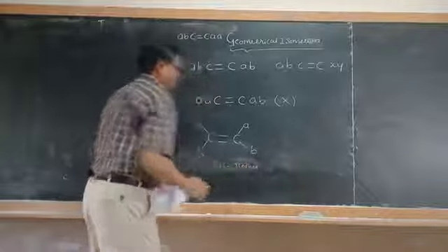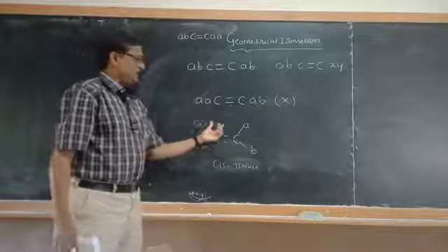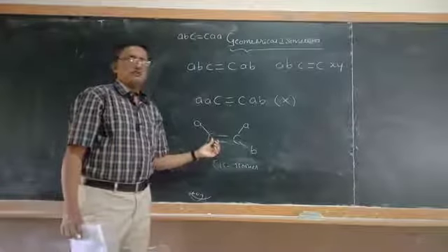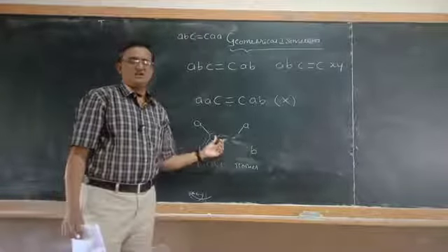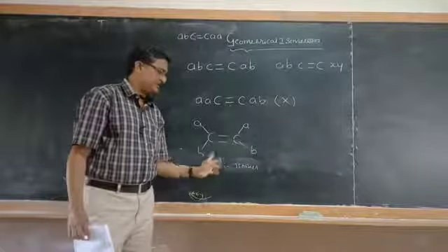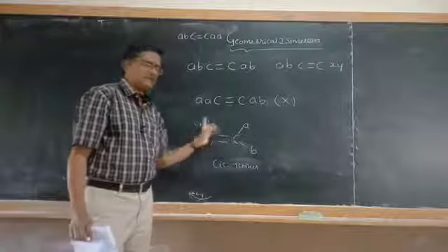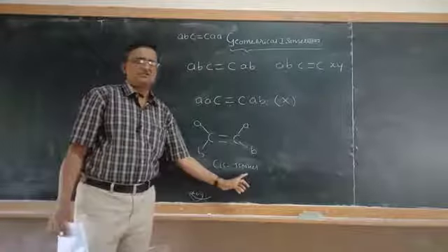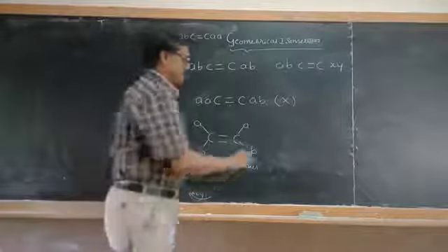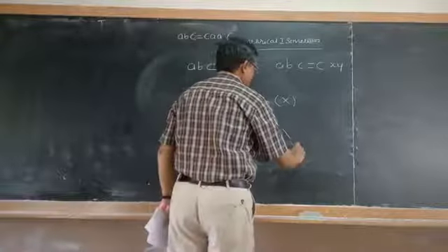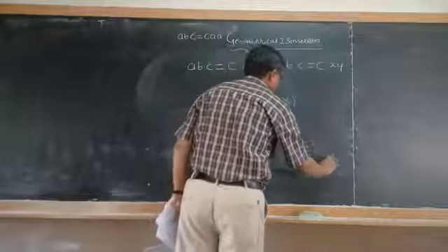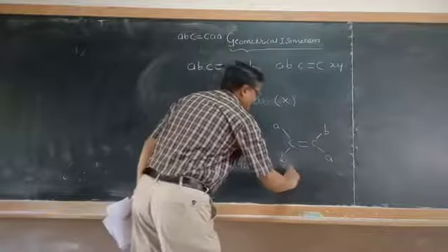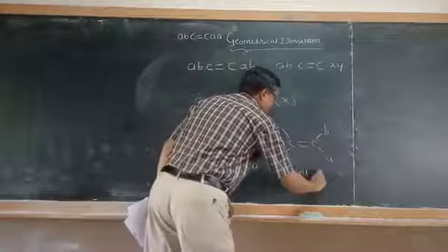It means when the two identical groups or atoms across the carbon-carbon double bond are present at the same side like this, then we can call it as cis type of isomer. If they are going to be present in opposite direction, we can call it as a trans type of isomer.